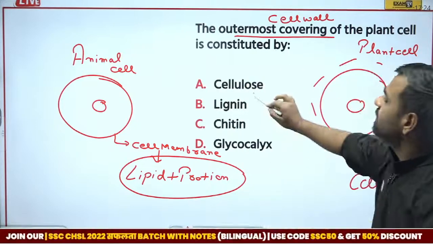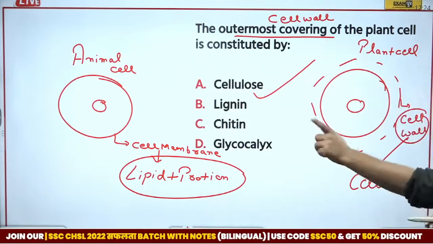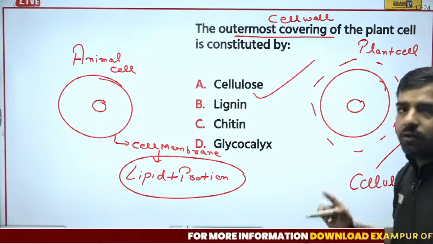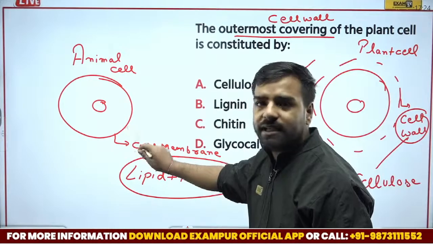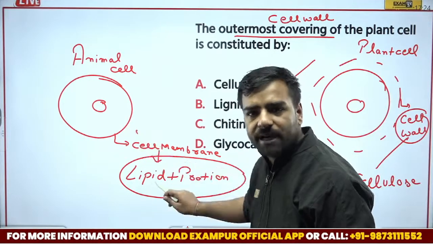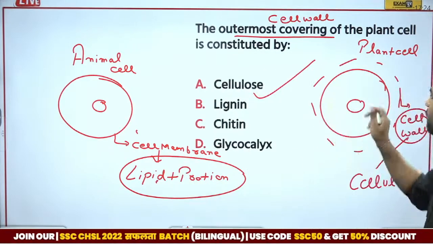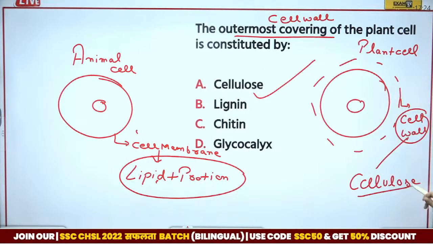So yes, here cellulose is going to be the correct answer. So these things are asked in the examination repeatedly. Do not forget. For animal cell, we have outermost layer as cell membrane made up of lipid and protein. For the plant, we have cell wall made up of cellulose. So option number A was the correct answer.